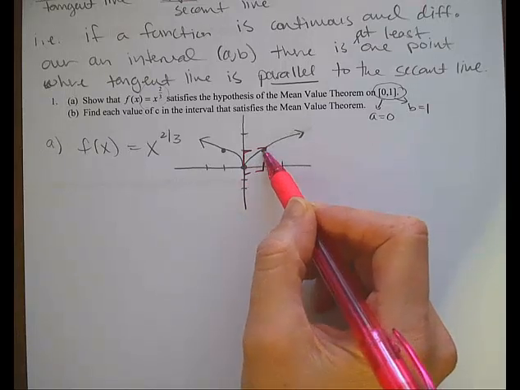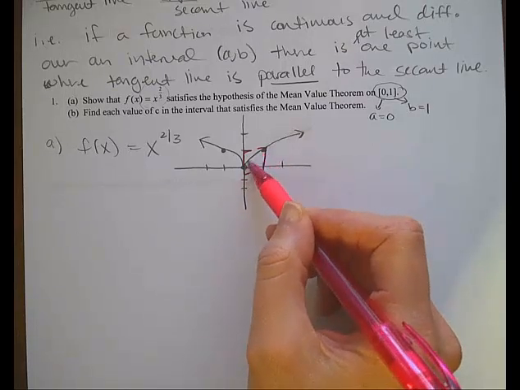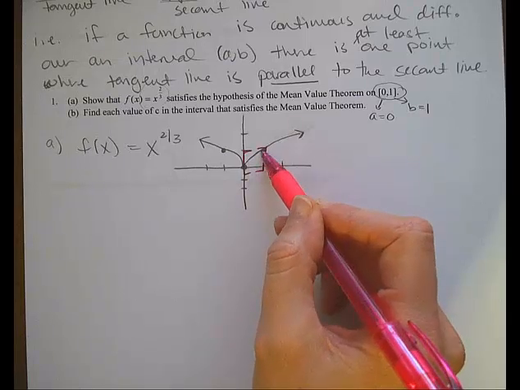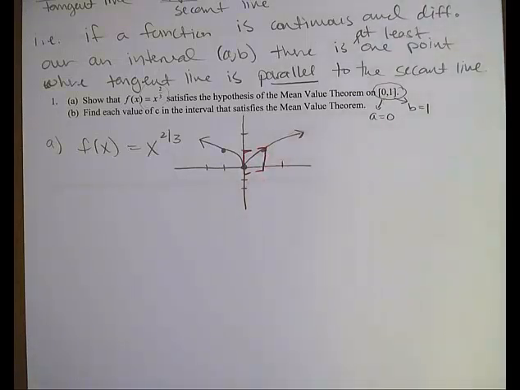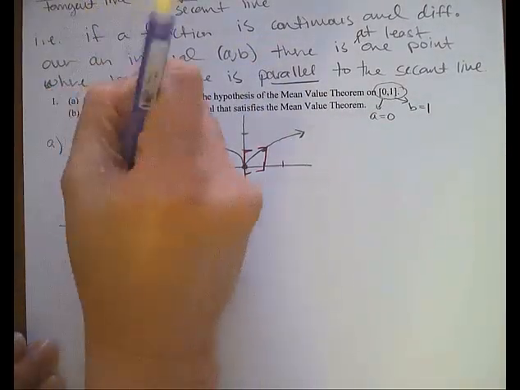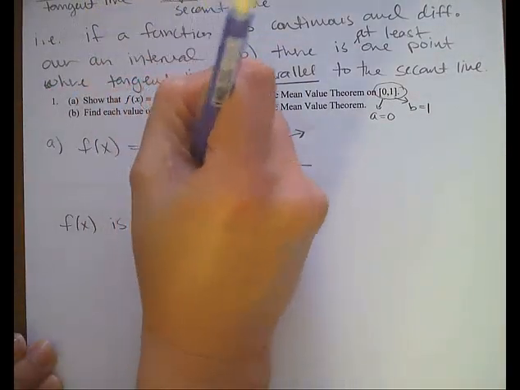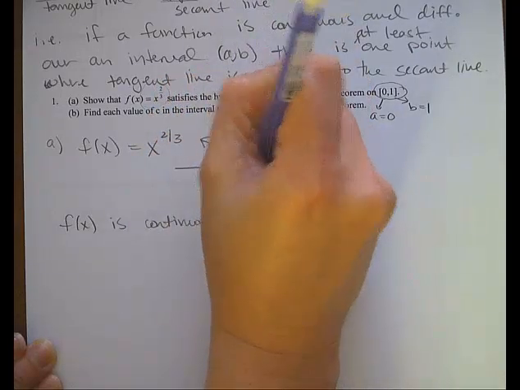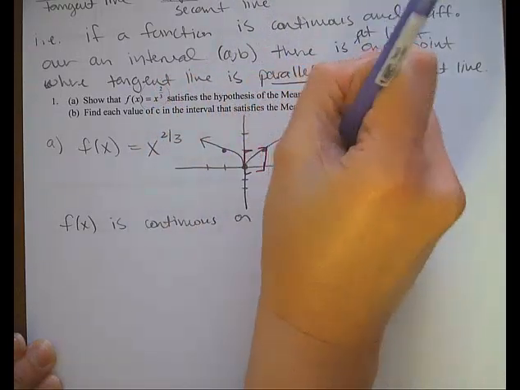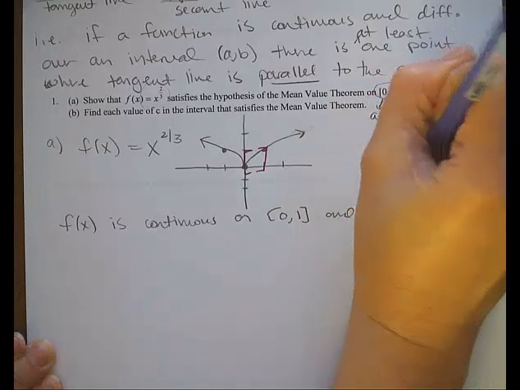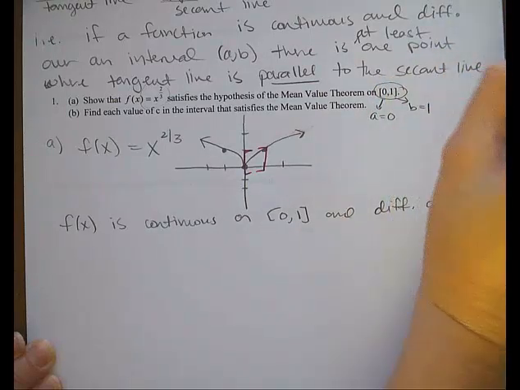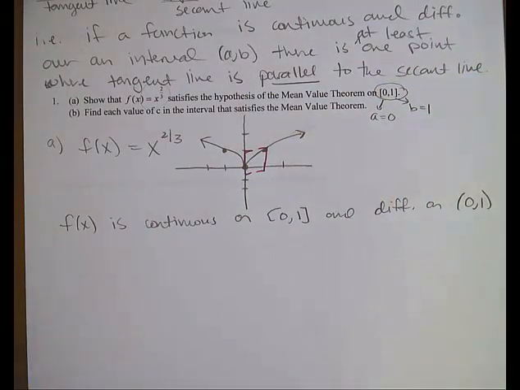It's also clearly differentiable because it's very smooth from 0 to 1. There are no corners, no cusps, no vertical tangents. So what we can say is that f of x is continuous on the closed interval from 0 to 1, and it's differentiable on the open interval from 0 to 1.